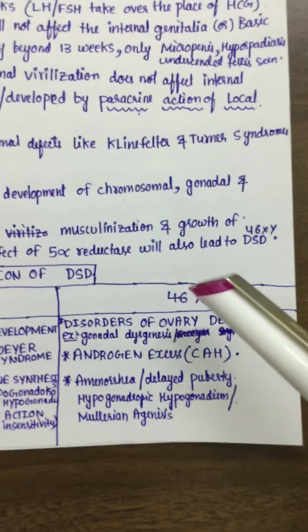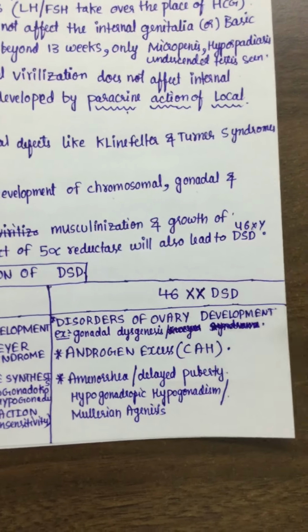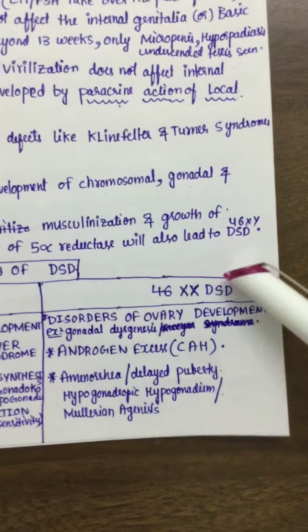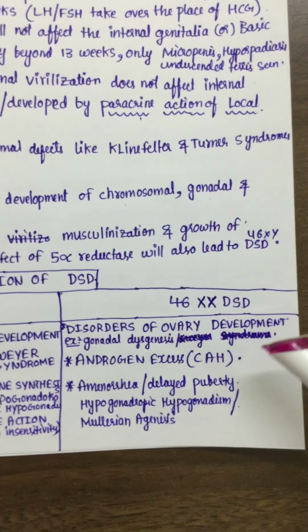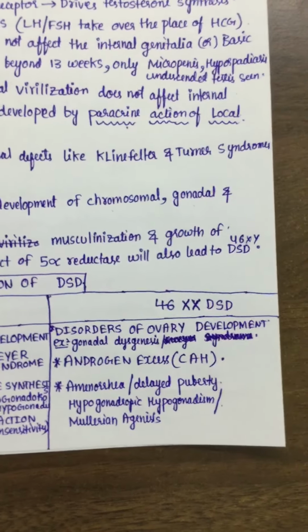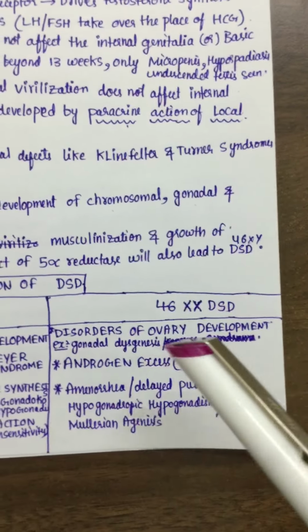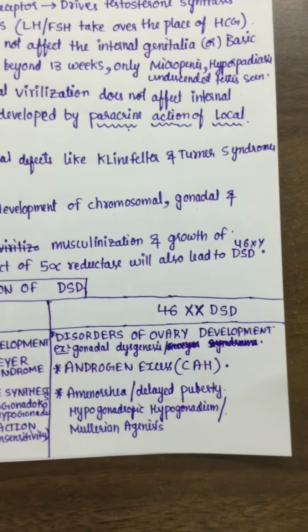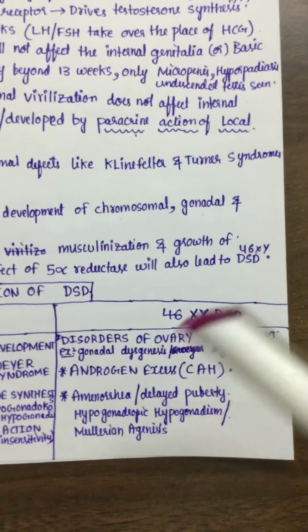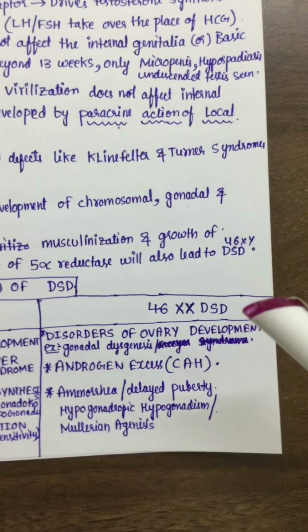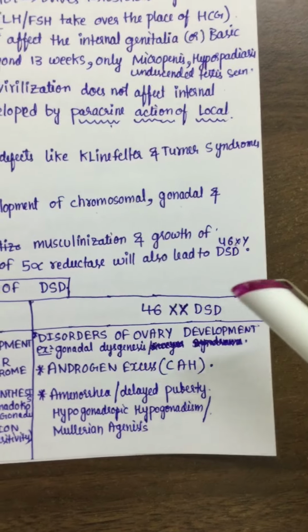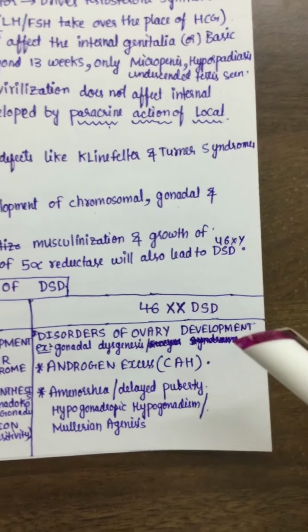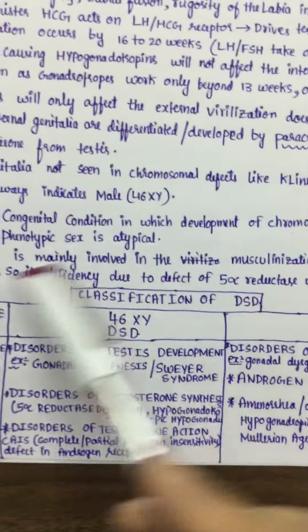Here also in females, in 46XX DSD, the chromosomes will be normal, but due to gonadal failure or androgen excess, like in congenital adrenal hyperplasia where adrenal androgens are in excess, females with normal chromosomes can have excessive virilization. So this is the basic classification.